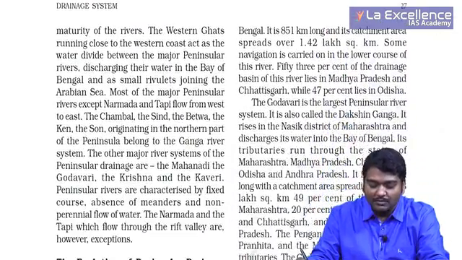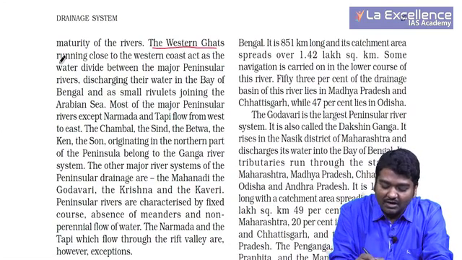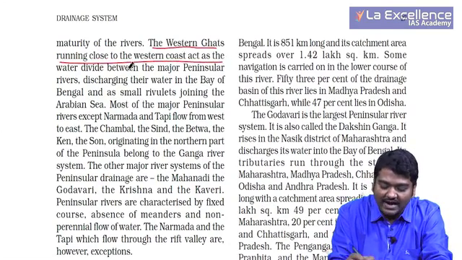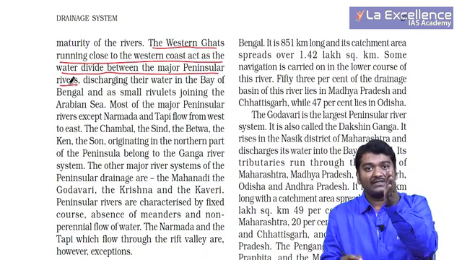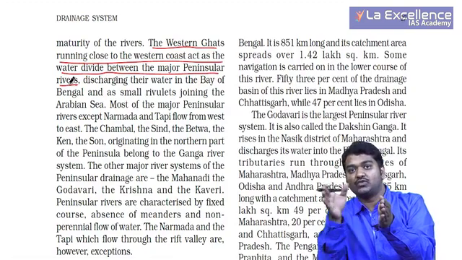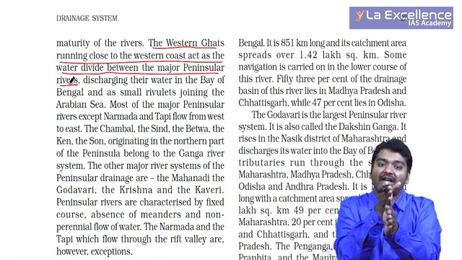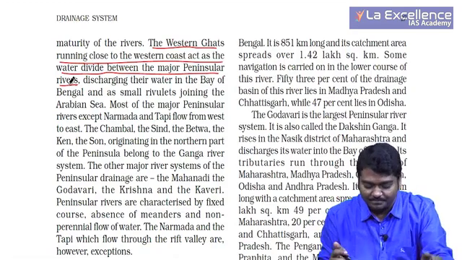So if I am talking about the peninsula, the Western Ghats running close to the western coast act as the water divide between the major peninsular rivers, that is from Western Ghats. Some rivers are flowing to the east, that is towards Bay of Bengal, and some rivers are actually moving into Arabian Sea. So the divide is Western Ghats.